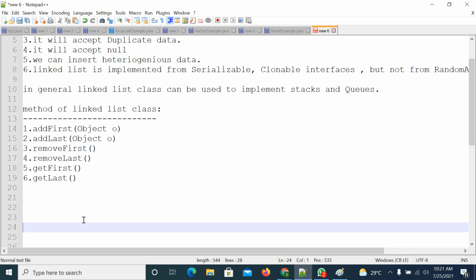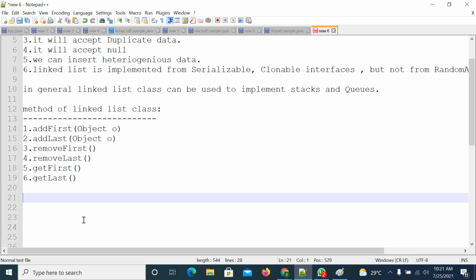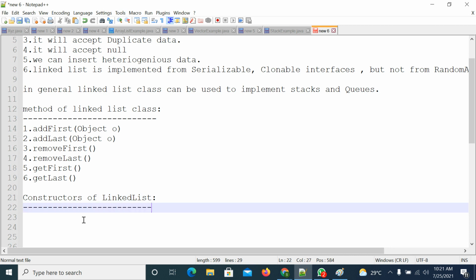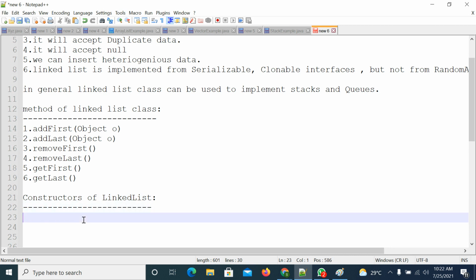So what constructors are available? Constructors of linked list, right? You have only two constructors.